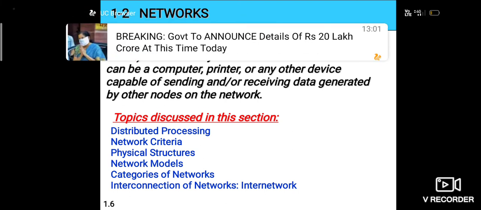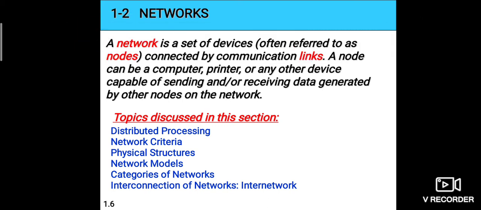Regarding the network, we have to know what is meant by distributed processing, what the network criteria are, and what parameters are involved in network criteria, physical structures, network models, categories of networks, and interconnection of networks. One by one we can see. What do you mean by distributed processing?